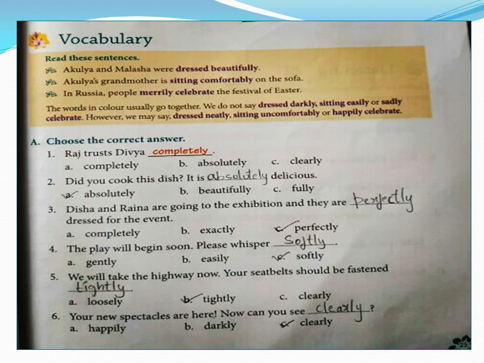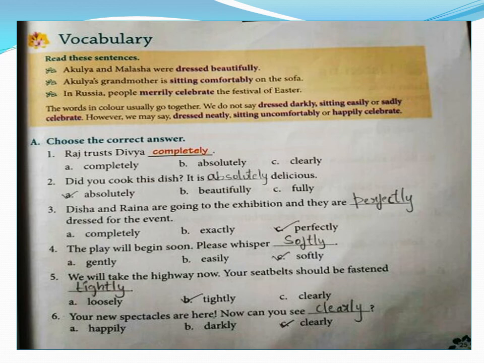Next, did you cook this dish? It is absolutely delicious. You cannot say beautifully delicious. You cannot say fully delicious. What is the appropriate word for delicious among these choices? Absolutely delicious. Disha and Reina are going to the exhibition and they are perfectly dressed for the event. The answer is perfectly dressed. So how was the dressing? Perfect. You cannot say completely dressed. You cannot say exactly dressed. You have to say perfectly dressed. That is the appropriate match for the words.